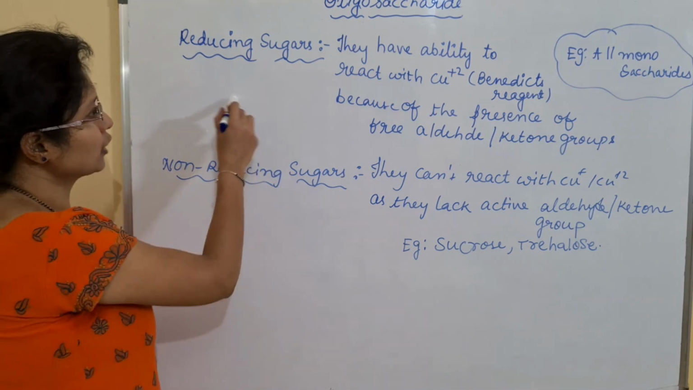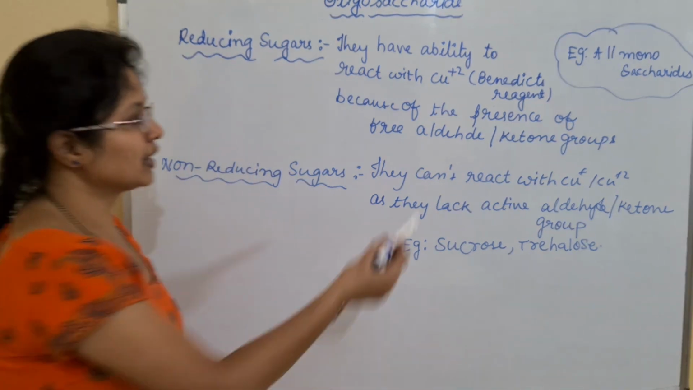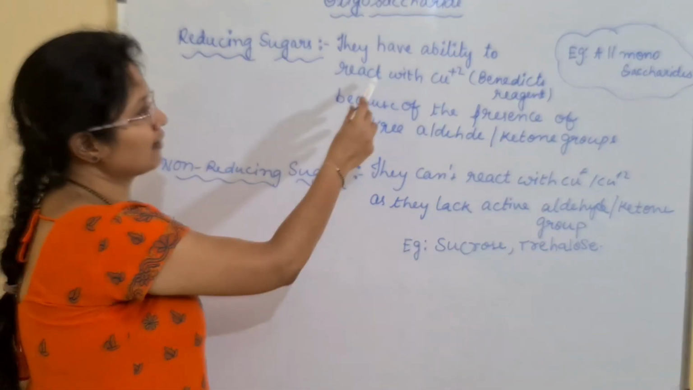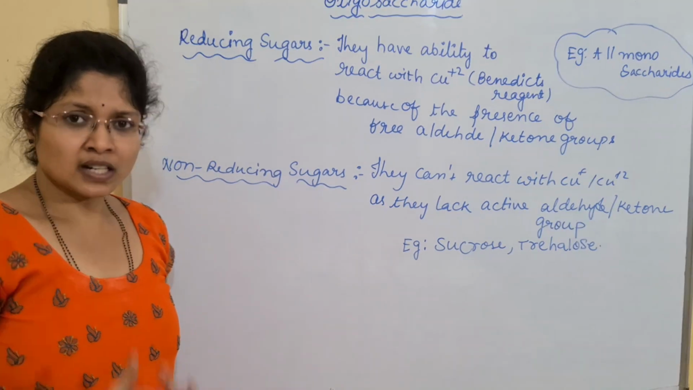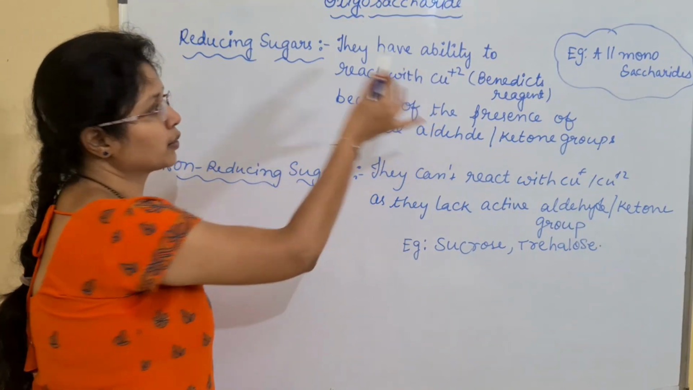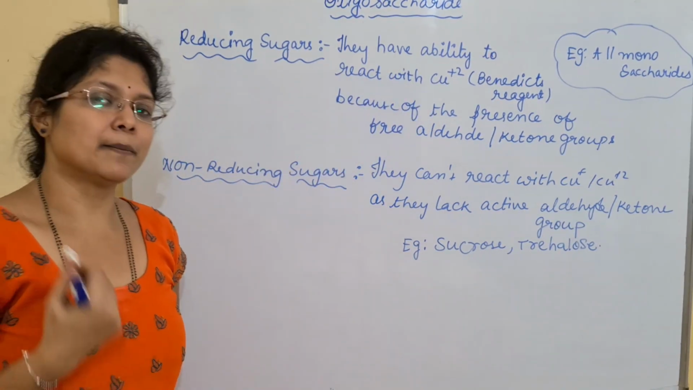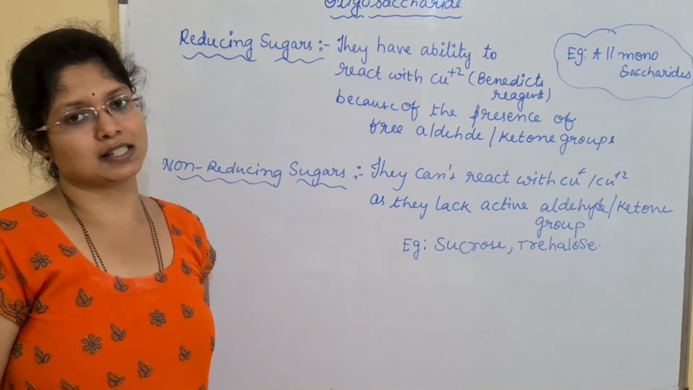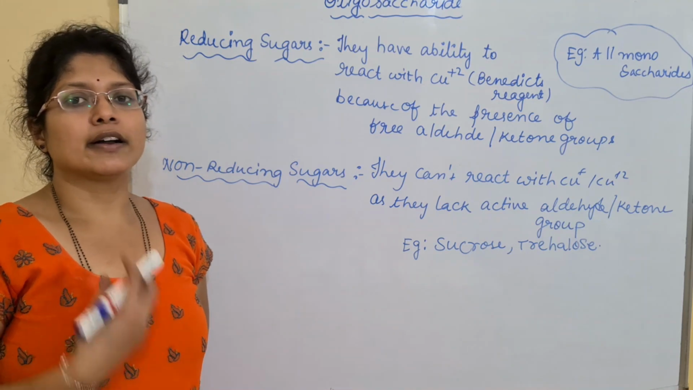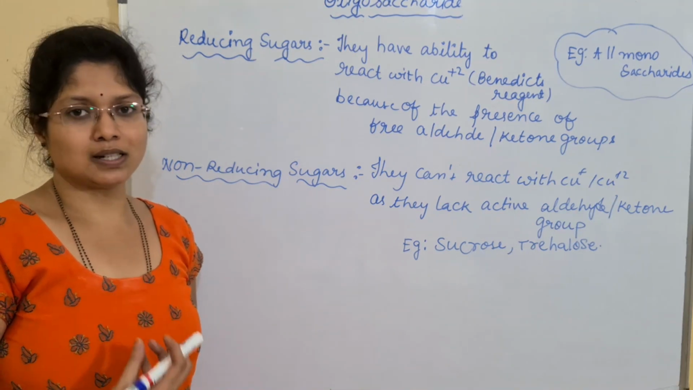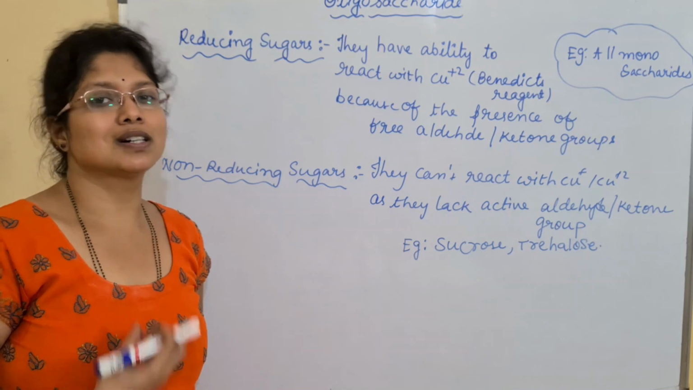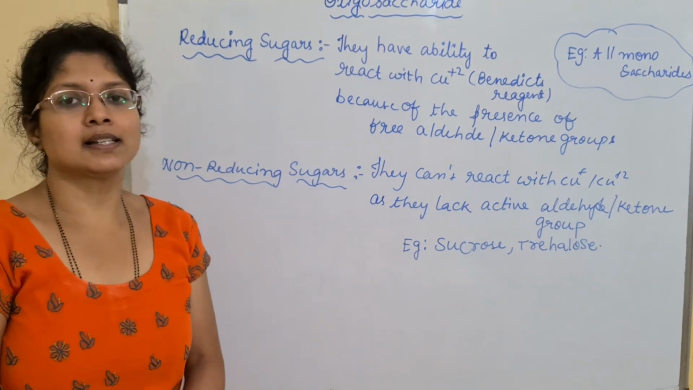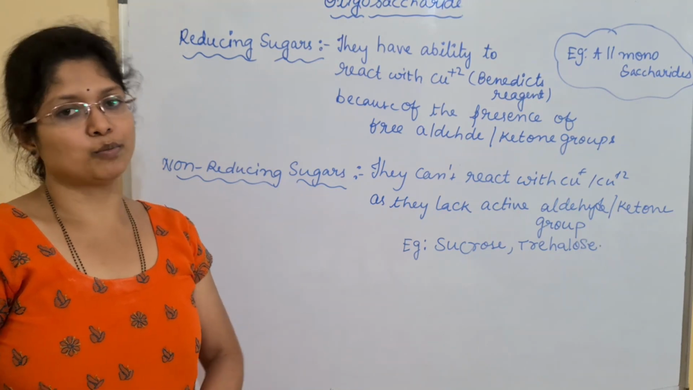And what about the reducing sugars? They have free aldehyde and ketone groups, and hence they have the ability to reduce or react with the copper ions present in the Benedict's reagent. And what is the clinical significance? I have told you this test is mainly used to detect the reducing and non-reducing sugars, or the sugars, in the urine. So this is regarding the oligosaccharides, and next we'll be discussing the polysaccharides.